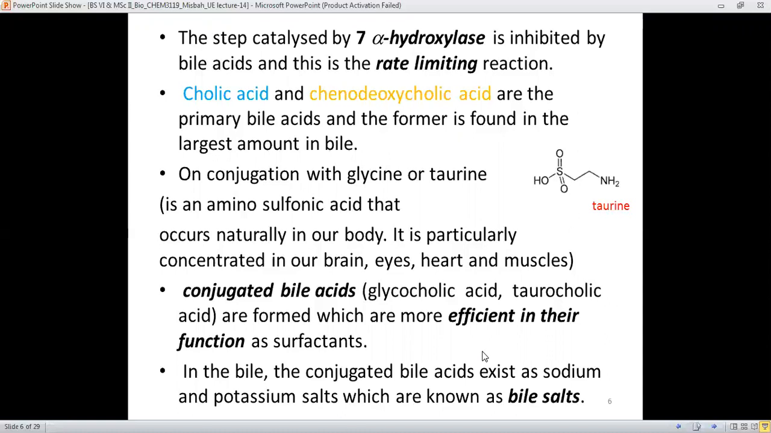salts. It means that the chemistry of the bile is not a simple one. It consists of simple bile acids, conjugated bile acids, and along with these, it consists of bile salts as well. Due to the presence of sodium and potassium in the cell, these conjugated bile acids also get converted into bile salts as well.